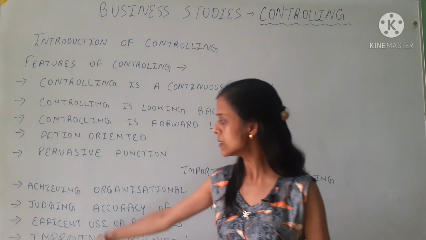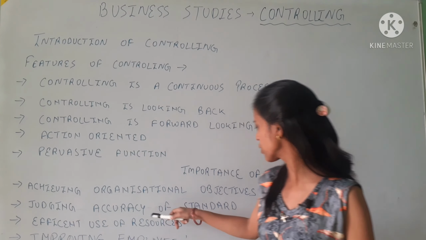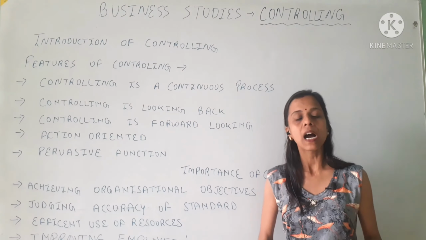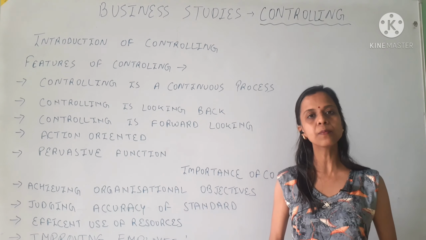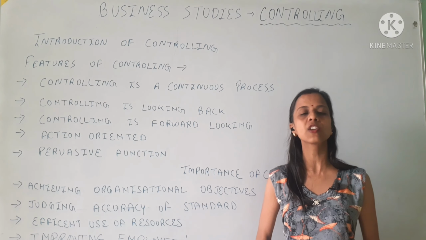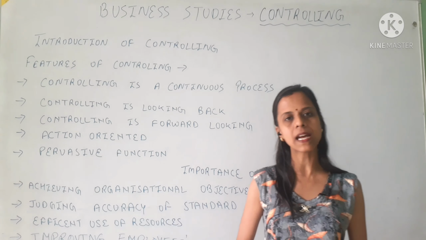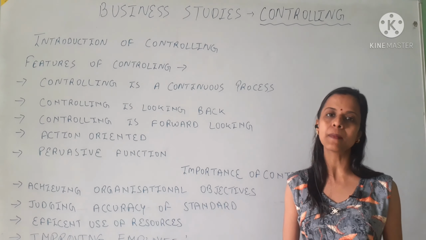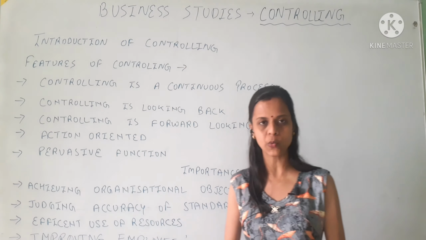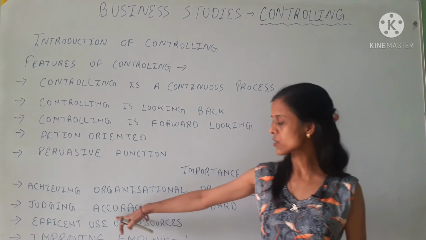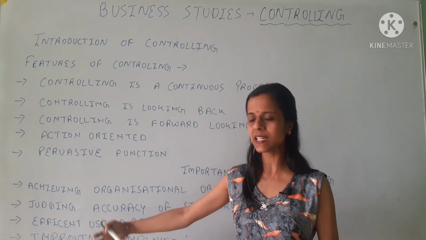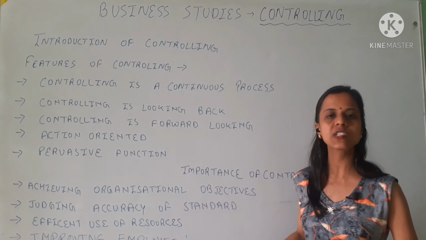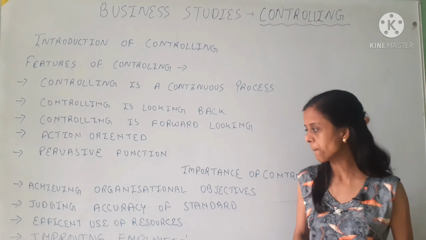The second importance is judging the accuracy of standards. If we are giving our 100% effort and still we are not able to meet the standards, it means there is some error in the standard also. So we can say that it's a method of checking the accuracy of standards as well.